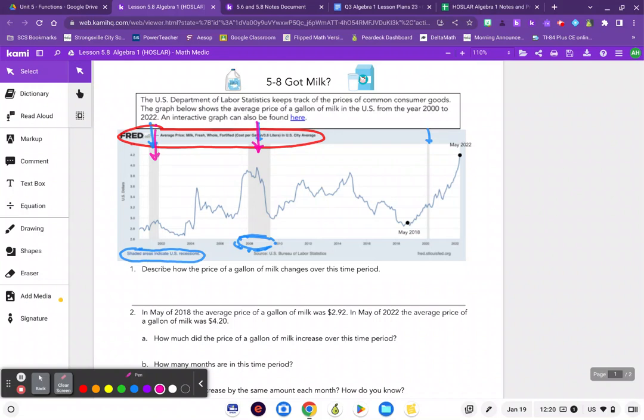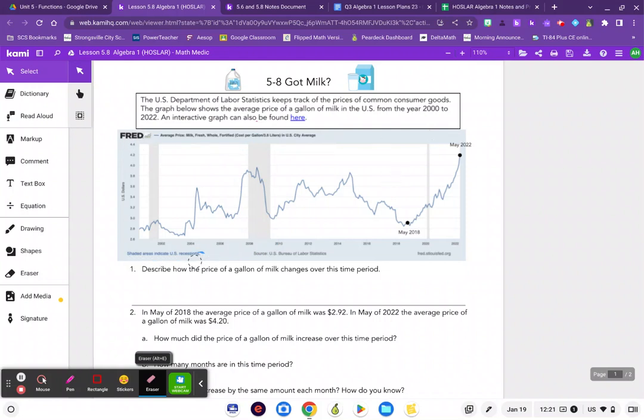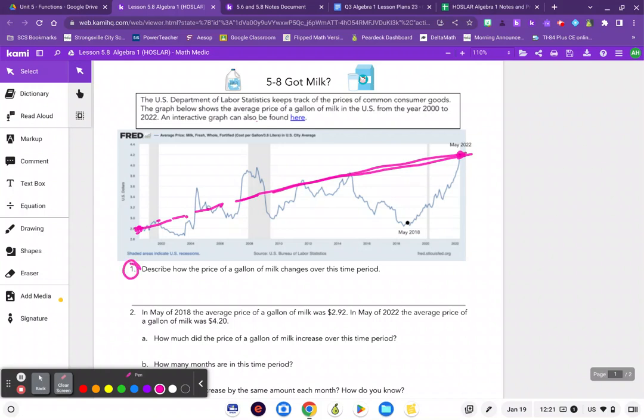I also noticed in this graph that it's not a straight line. I do not have a straight line showing a constant rate of increase, right? It's not like in 2000 I have the cost of milk being this much, and then in 2022 the cost of milk being this much, and that cost steadily increased, right? That is not the case here whatsoever. In fact, question 1 says, describe how the price of a gallon of milk changes over this period of time.